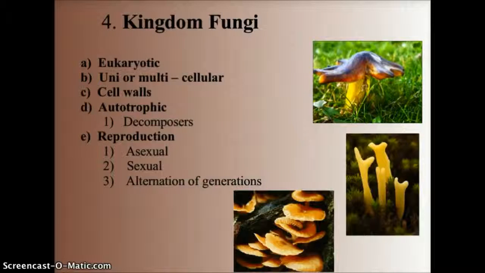The kingdom Fungi, which was originally part of the plant kingdom but has since been separated out. They are eukaryotic, uni and multicellular. They have cell walls similar to plants. They are typically heterotrophic, and they typically act as decomposers, breaking down dead matter. They reproduce asexually, sexually, and by a process called alternation of generations.